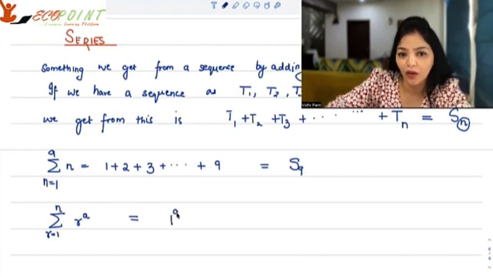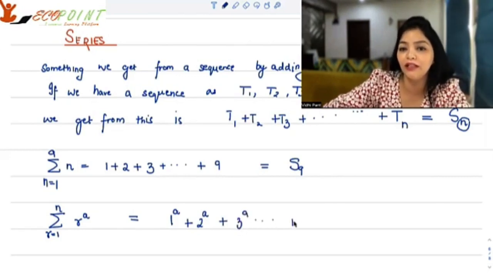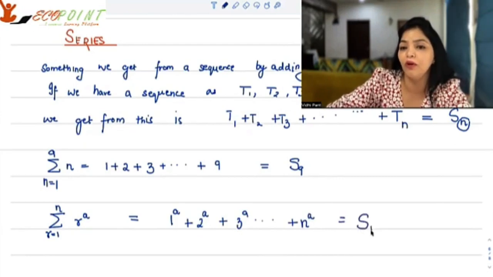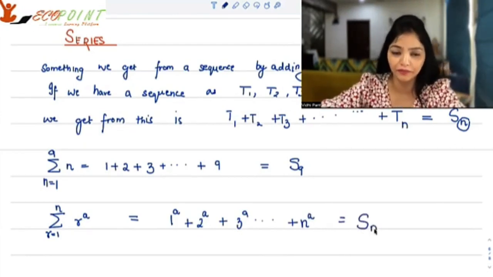That means you're adding 1 to the power a, plus 2 to the power a, plus 3 to the power a, and you are going till n to the power a. This would be called Sn because you're adding n terms and moving till n.